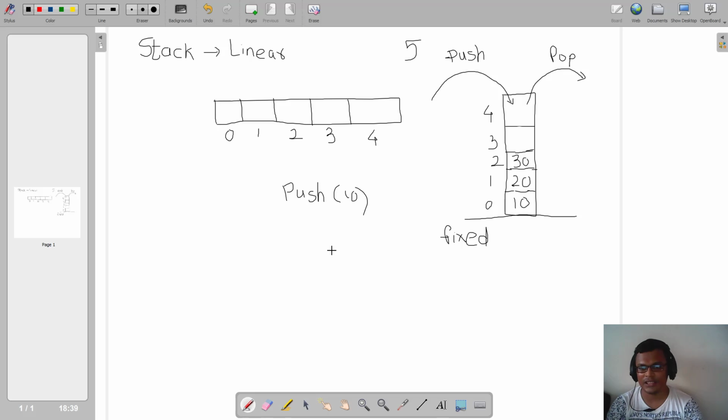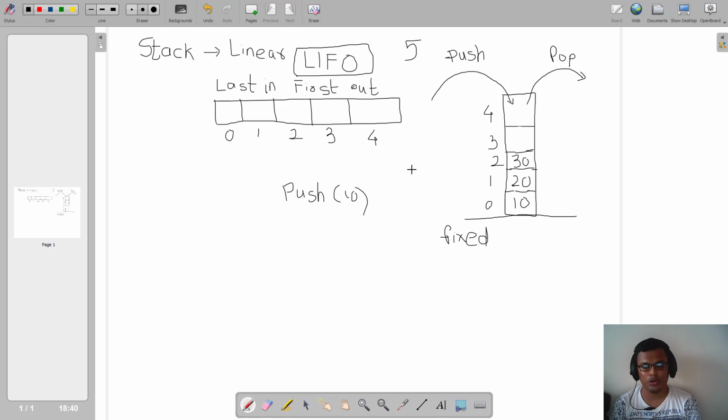Now due to this, what is happening is the element which is pushed last is getting removed first, right? And that's why we call this data structure, stack, a LIFO data structure. What is the full form of LIFO? Last in, first out. The meaning of this is the element that is inserted last in my data structure is removed first from my data structure. That is last in, first out.